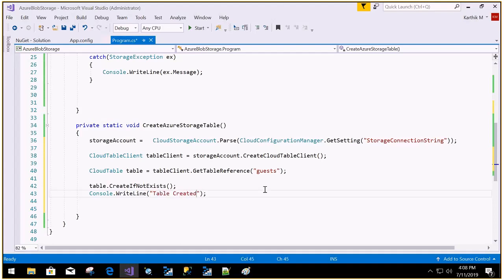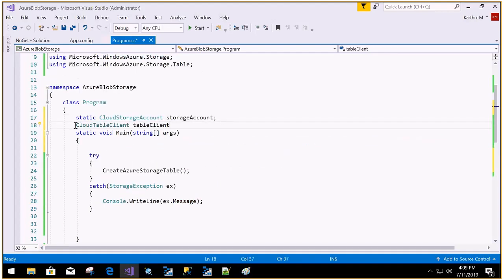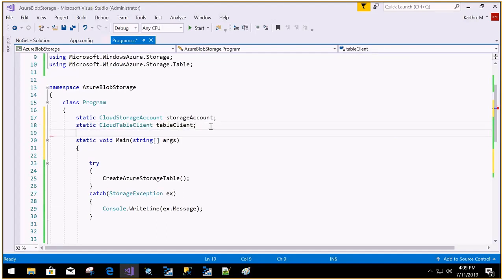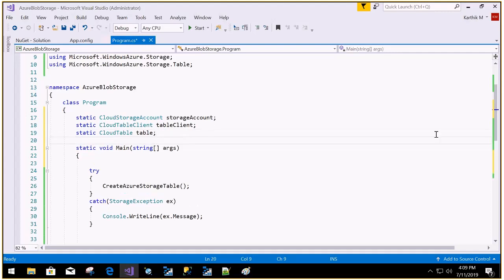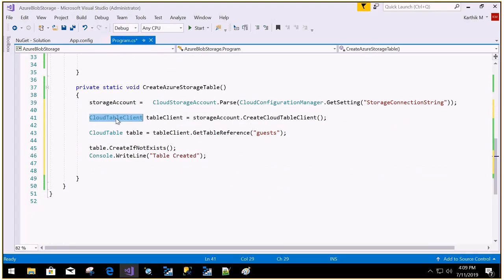Done. So I want this as a static variable so that I can use it in other methods as well. So this is a static variable, and a static CloudTable table. So very simple code. So this will create the table. As soon as the main program starts, it's going to create a table called guest.